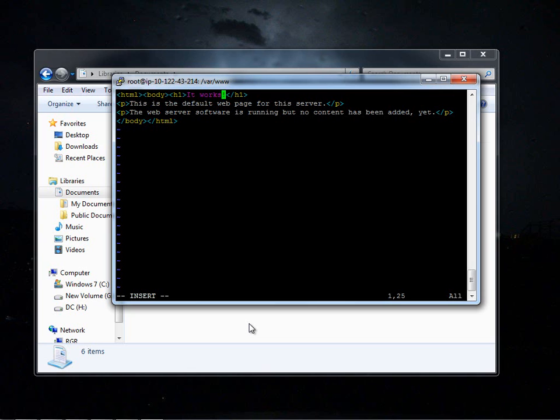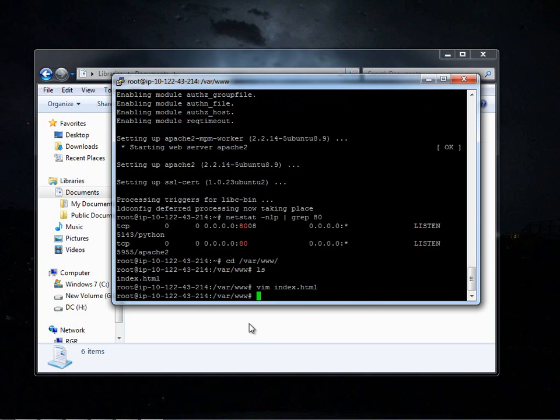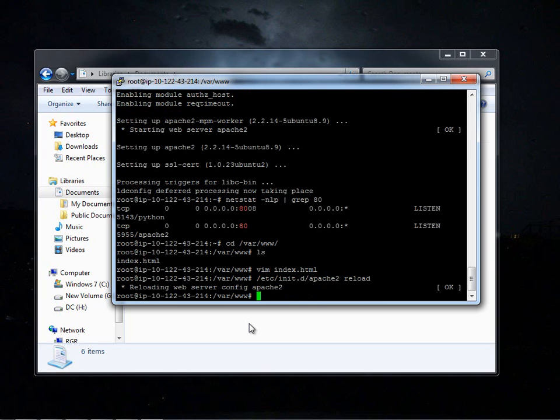I'm just editing the index.html page to identify that our web server is working and the communication is possible through port 80, and port 22 is already working. That's the reason we are connected to our EC2 instance through the SSH connection. So I have saved that, and let's go ahead and perform Apache reload so that things will get right in place. Okay, the Apache has been reloaded.